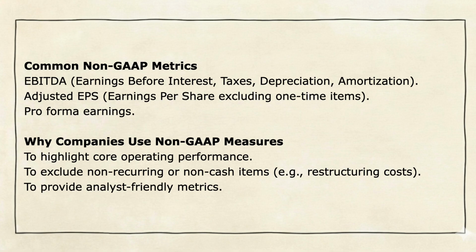Here are some common non-GAAP metrics. EBITDA, earnings before interest, taxes, depreciation, amortization. Adjusted EPS, earnings per share excluding one-time items. Pro forma earnings. Why do companies use non-GAAP measures? To show what's really going on with their core operations. To take out things that don't happen often or aren't cash-based, like restructuring costs. To give analysts the kind of numbers they like to work with.